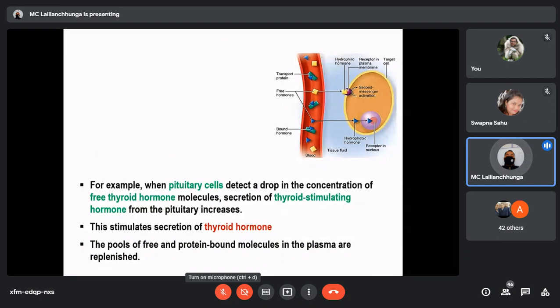So for example, when pituitary cells detect a drop in the concentration of the free thyroid hormone molecules, secretion of thyroid stimulating hormone increases from the pituitary gland. Okay, this means the concentration of free thyroid hormone only, not the bound form. This stimulates thyroid hormone formation. This thing we have already discussed previously.